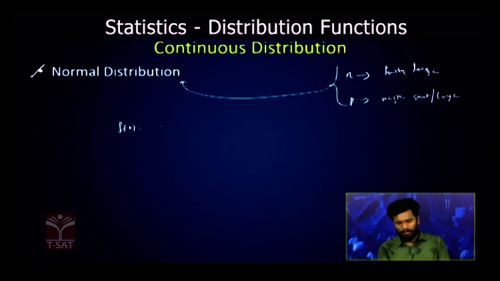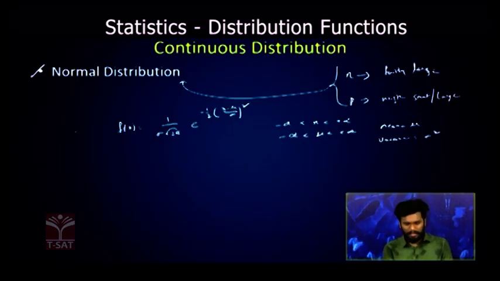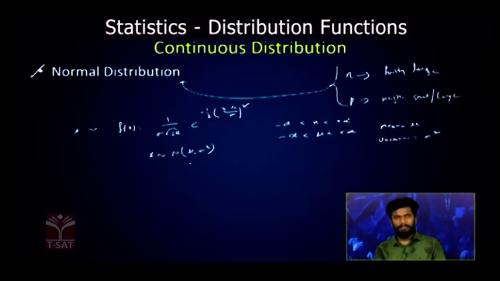f of x is equal to 1 by sigma under root of 2 pi into e power minus half x minus mu by sigma whole square, where x will take values minus infinity to plus infinity and mu values will take minus infinity to plus infinity. Now it has mean is equal to mu, variance is equal to sigma square. Now let us consider x is following this normal distribution. We will represent like this when x is following normal distribution with mu and sigma square.